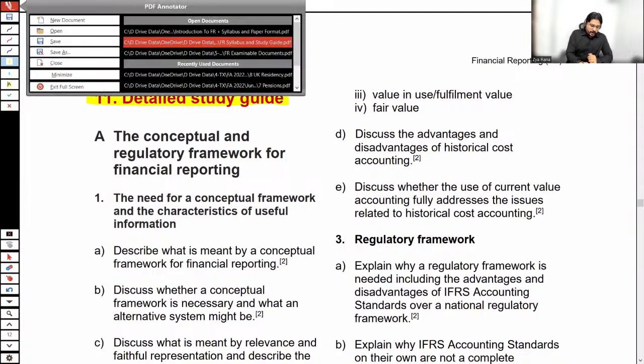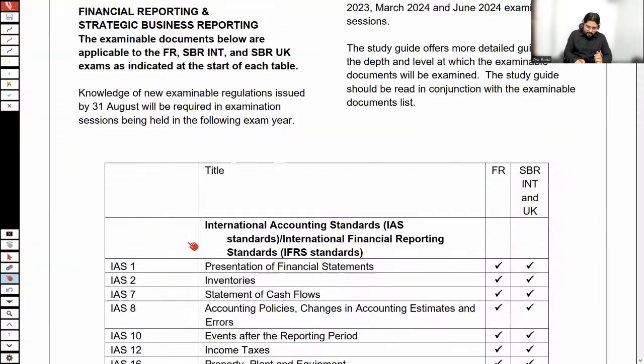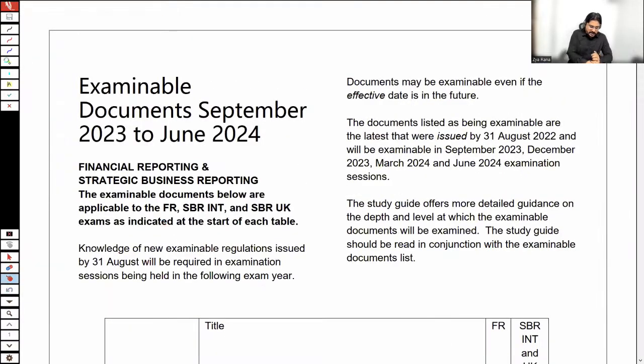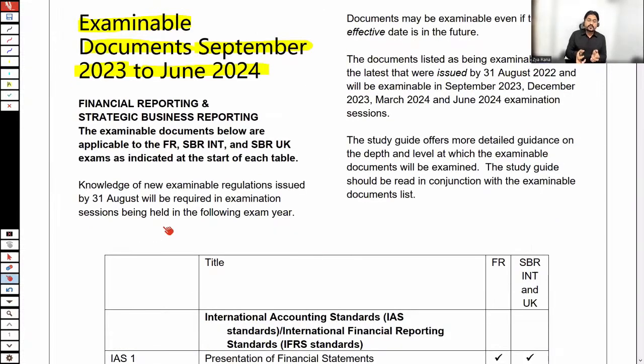The thing which I'm going to discuss now is directly related to our paper, and that's the main agenda of today's session. Here we have a file, examinable documents, and these examinable documents for FR are from September 23 to June 24. By the way, I have also downloaded this file from the ACCA Global website.